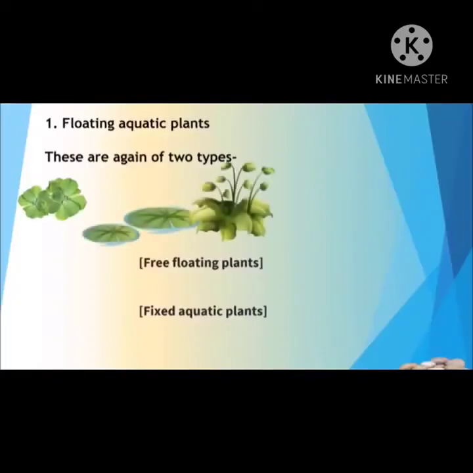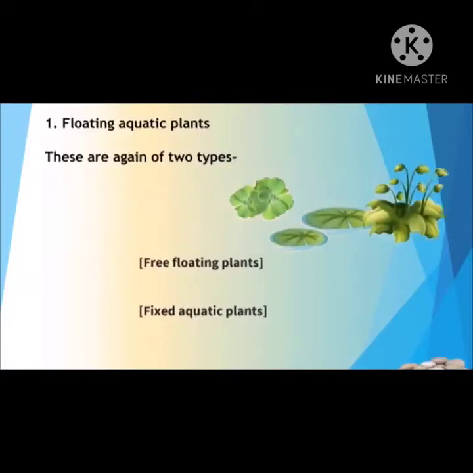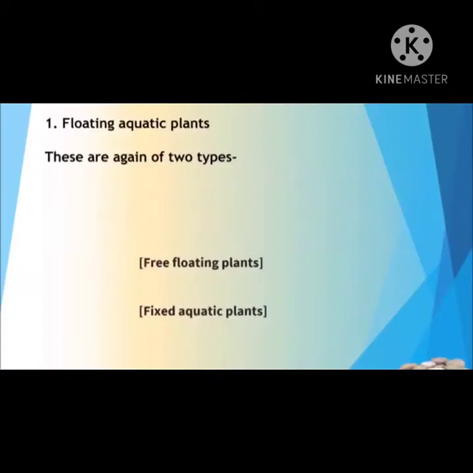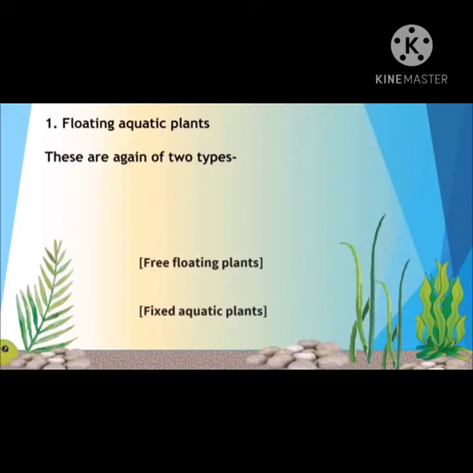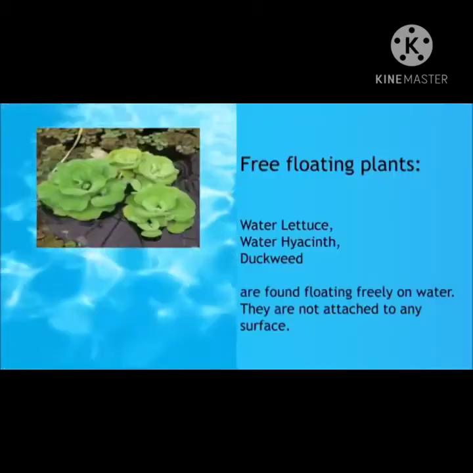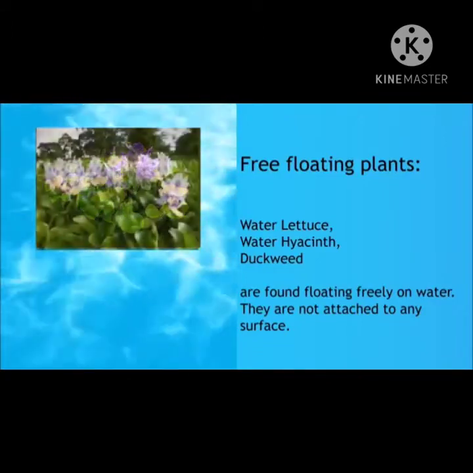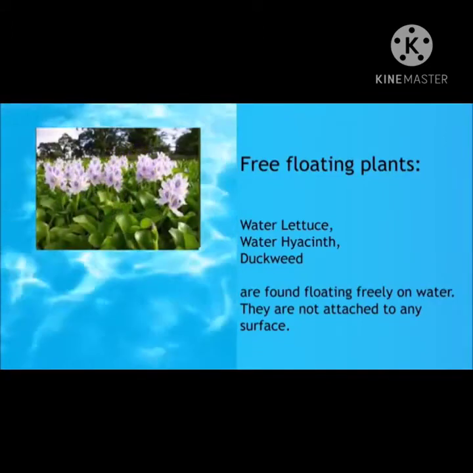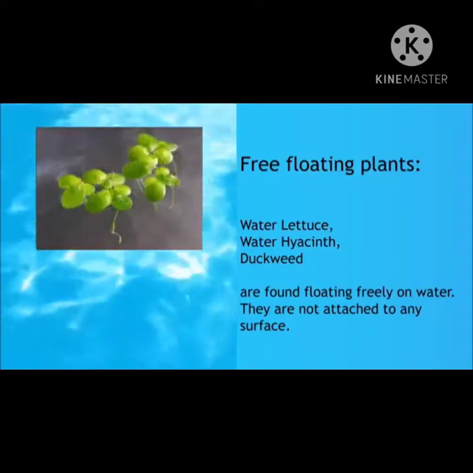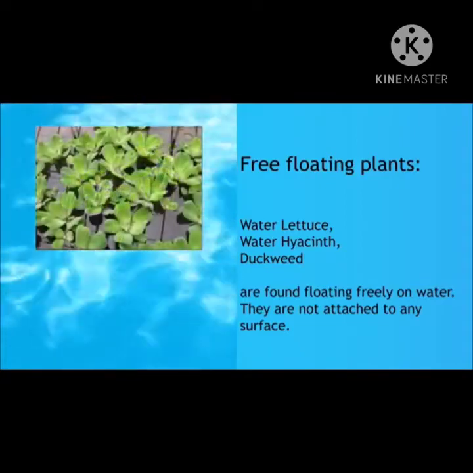Floating aquatic plants. These are again of 2 types: free floating plants and fixed aquatic plants. Let me tell you first about the free floating plants. Water lettuce, water hyacinth, and duckweed are found floating freely on water. They are not attached to any surface.